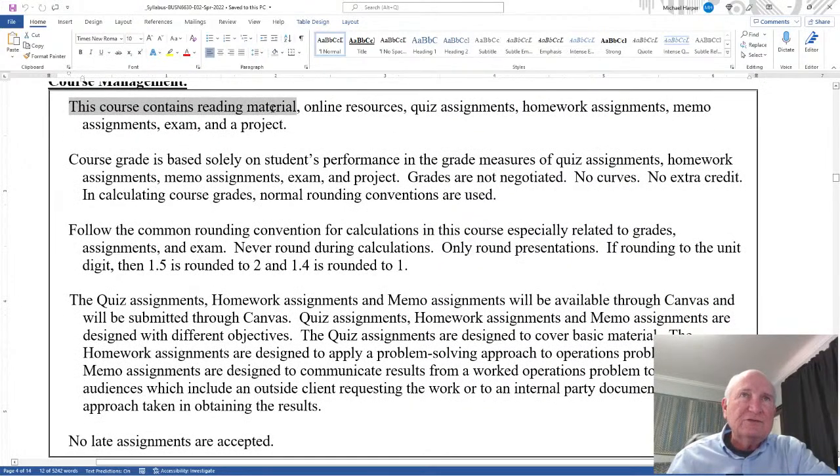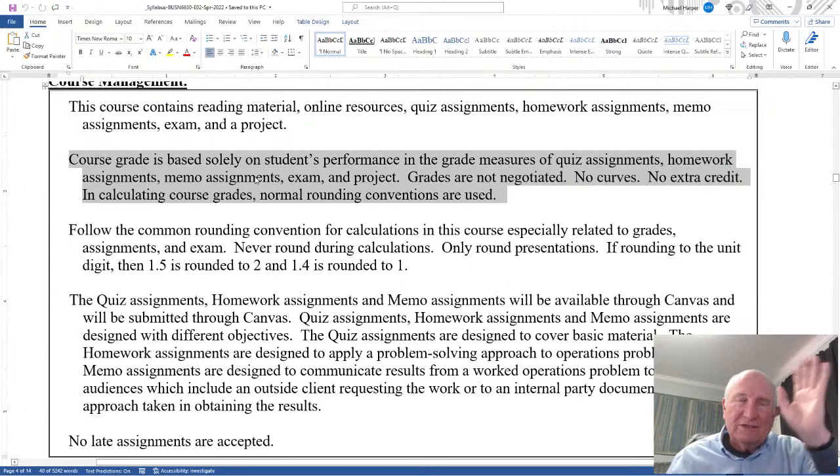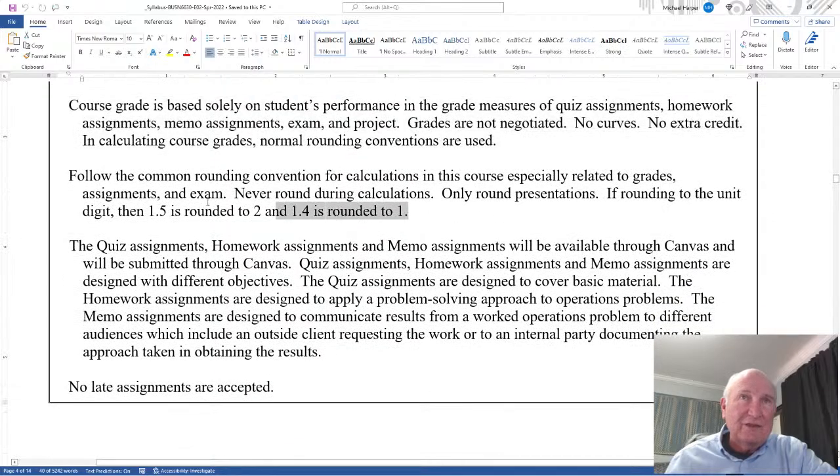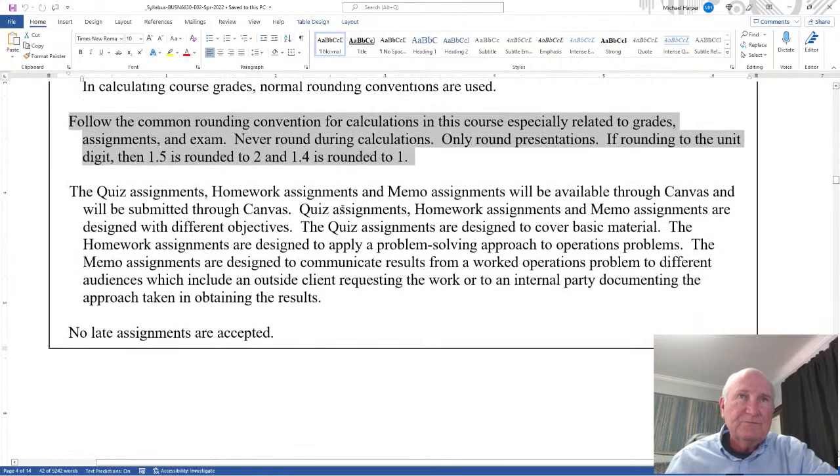Course management. This course contains reading material, online sources, quiz, homework, memos, etc. Again, the grade. Now, I've already said this above. I'm putting it in the syllabus, and I'm literally saying it in words, in text. The course grade is based solely on students' performance in the grade measures. Grades are not negotiated, no curves, no extra credit. Normal rounding conventions are used.